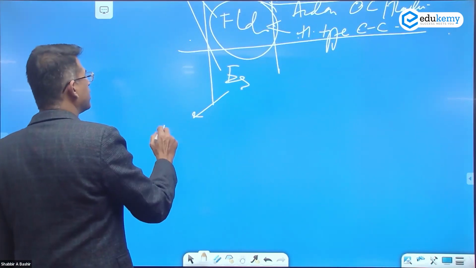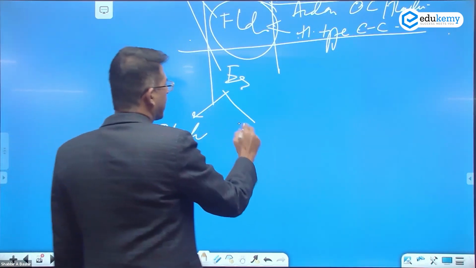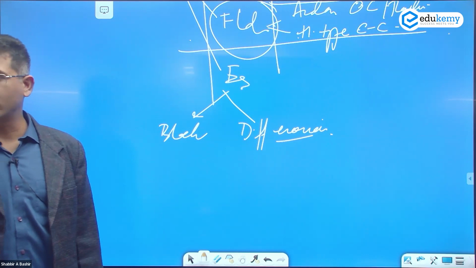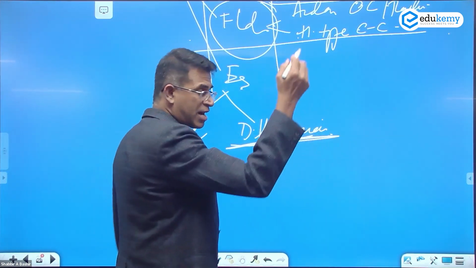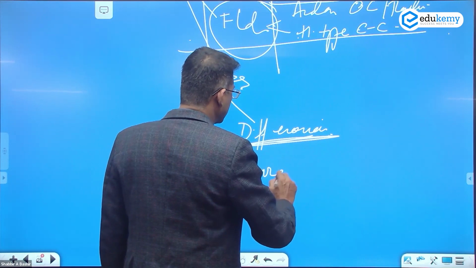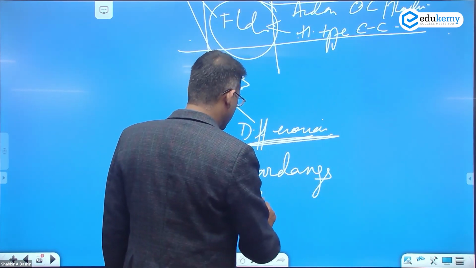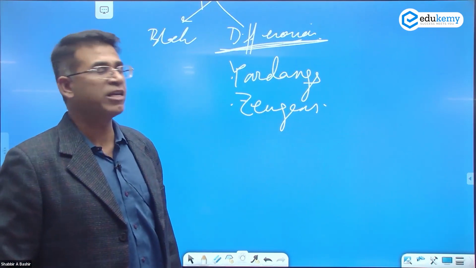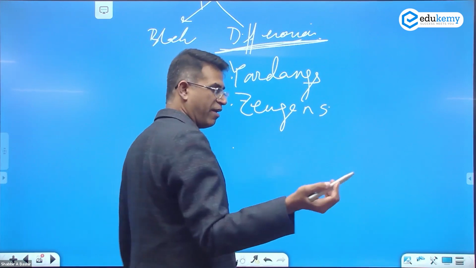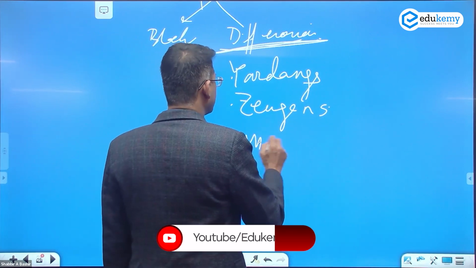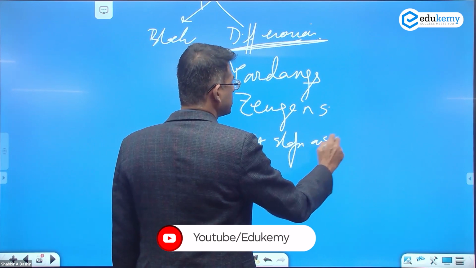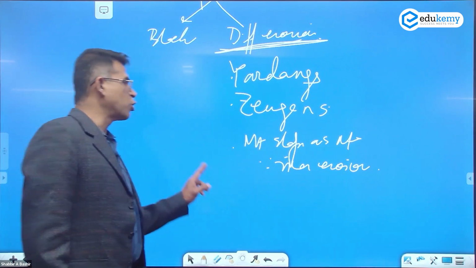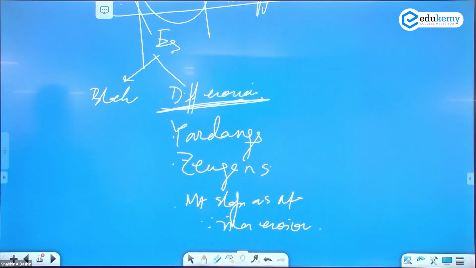Escarpments can be, I said, block mountains. They can also be because of differential erosion. The rivers have cut hard rocks and soft rocks. In desert landscapes there is something called yardangs. There are zeugens. All of these are examples of differential erosion. We have examples of mountain slopes as mountains because of river erosion.